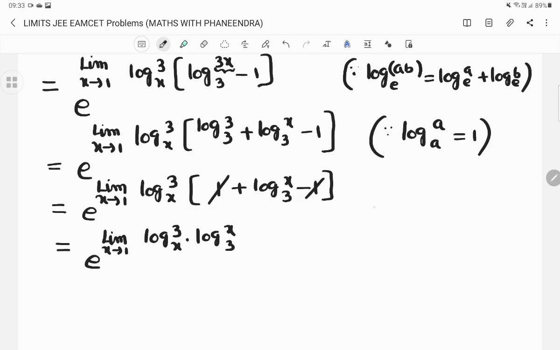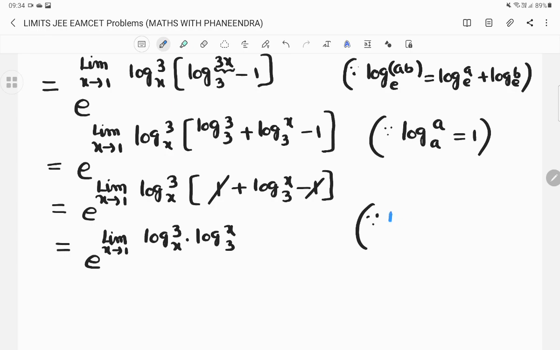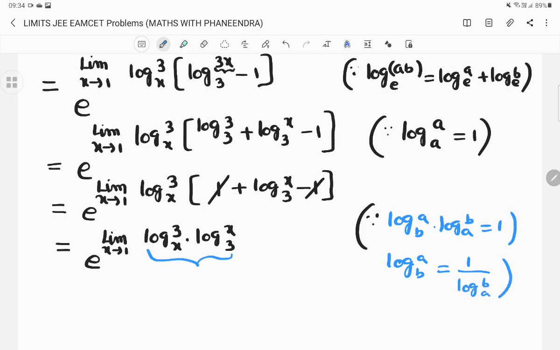So here two ways are there. We have a number of formulas. Log a to the base b into log b to the base a is equal to 1. We can write it directly also. Otherwise, we can apply another formula. Log a to the base b can be written as 1 by log b to the base a; the base and the number will interchange. So based on that also, log x to the base 3 can be written as 1 by log 3 to the base x. Both will be cancelled anyway.